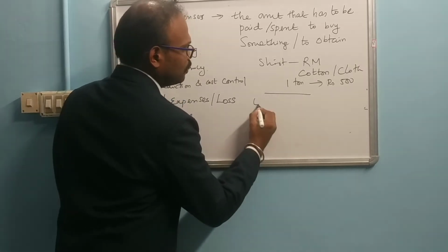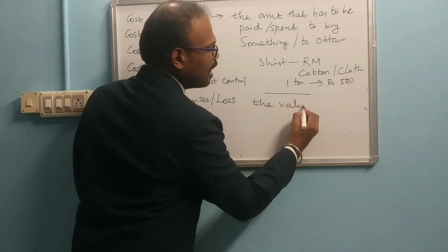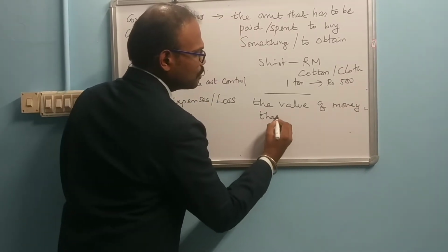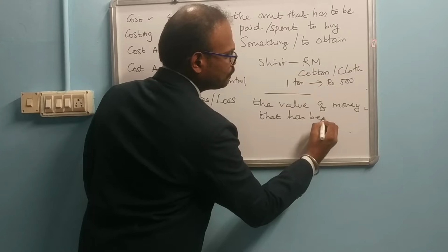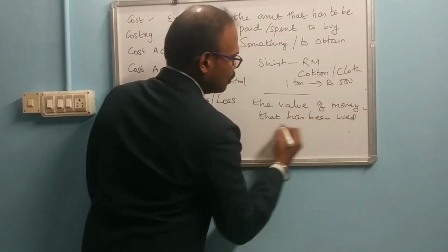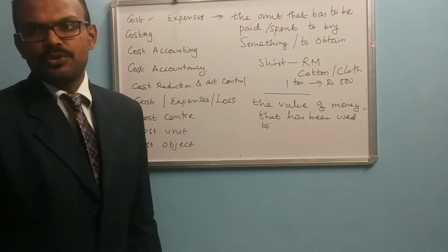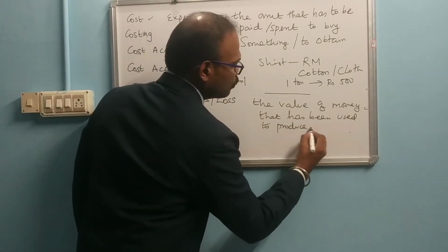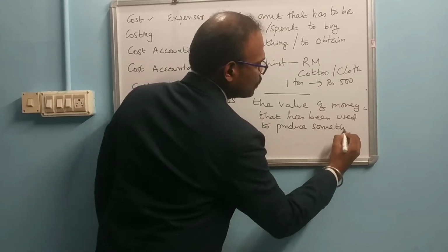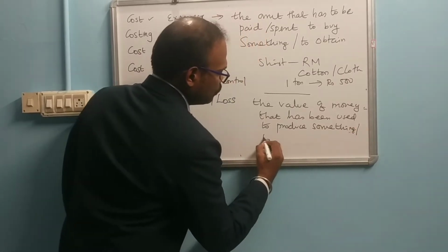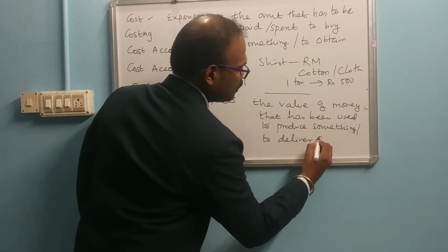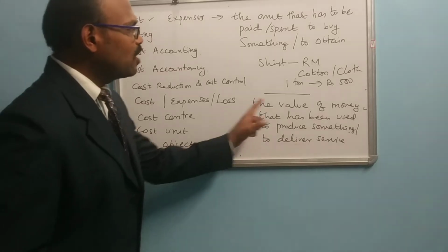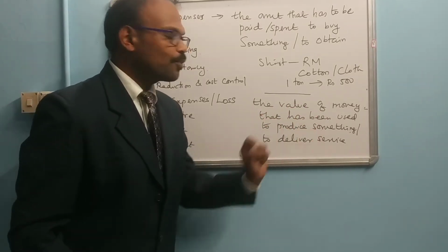That is another definition: cost is the value of money that has been used to produce something or to deliver a service.